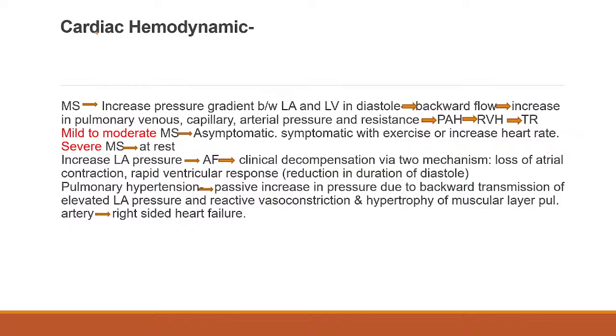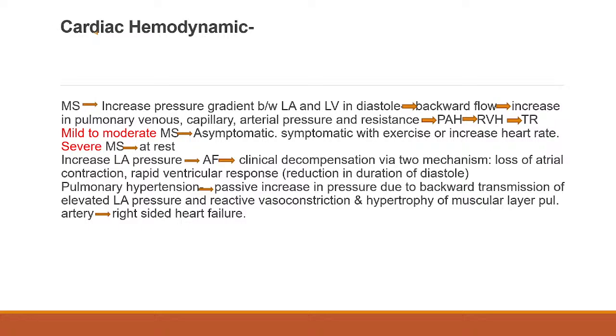So once the patient develops AF, clinically the patient becomes decompensated by two mechanisms: loss of atrial contraction, number one, and because AF most of the time has a fast ventricular rate. Again, fast ventricular rate means tachycardia, which means further cut down of the diastolic phase.